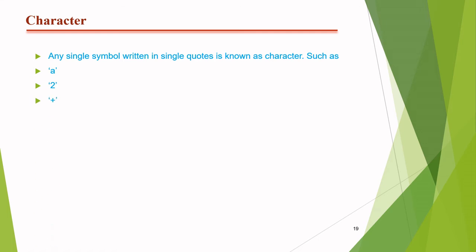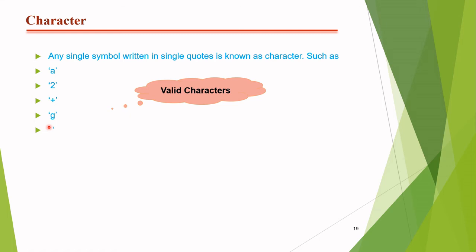Fine. Like operators also. If we look here, these are all written in single quotes only. So these are valid character types, like single quotes of A, single quotes 2, single quotes plus, single quotes G, single quotes of space. If we look here, what do we find? Here we find quotes, then a blank space, and then quotes. So this is also a valid character, because here the character is the space.